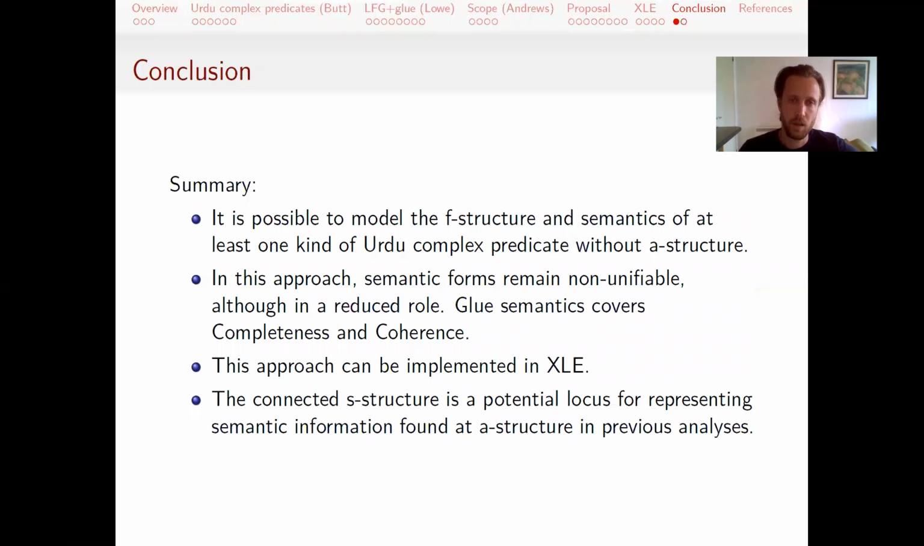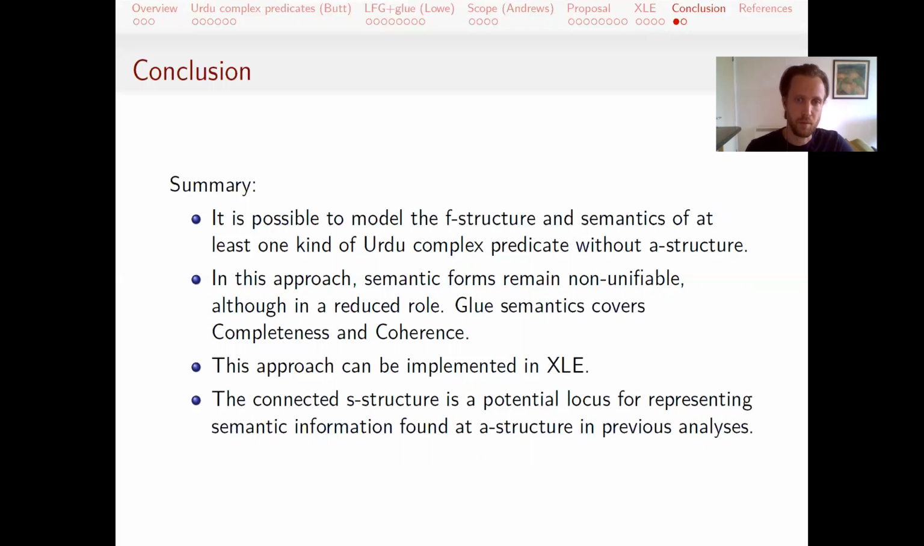So in summary, it is at least possible to model the F structure and S structure of at least one kind of Urdu complex predicate without A structure. This might be seen as more of a pilot project or a proof of concept than something comprehensive, but at least it's possible to do it in this approach. And in this approach, we preserve the idea that semantic forms, the values of preds, are non-unifiable, although their role is significantly reduced. And we allow the glue to cover completeness and coherence.